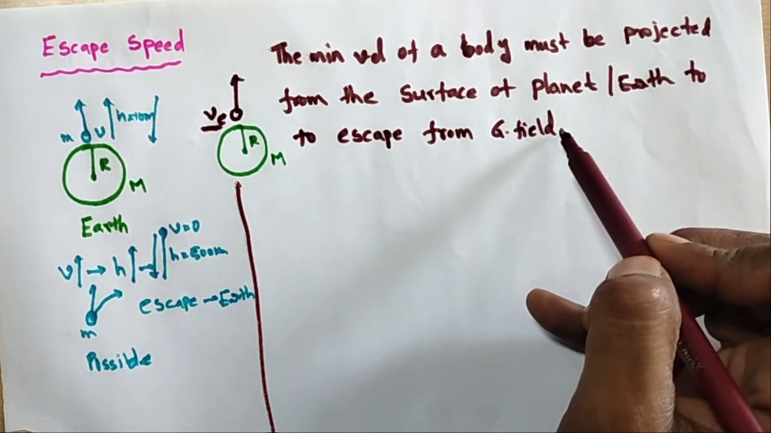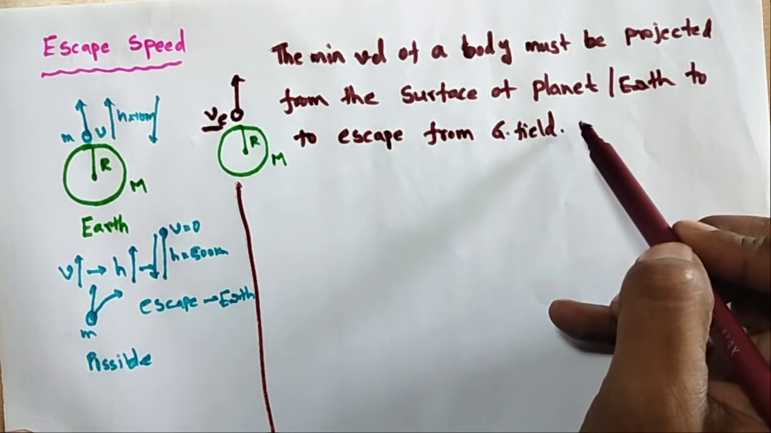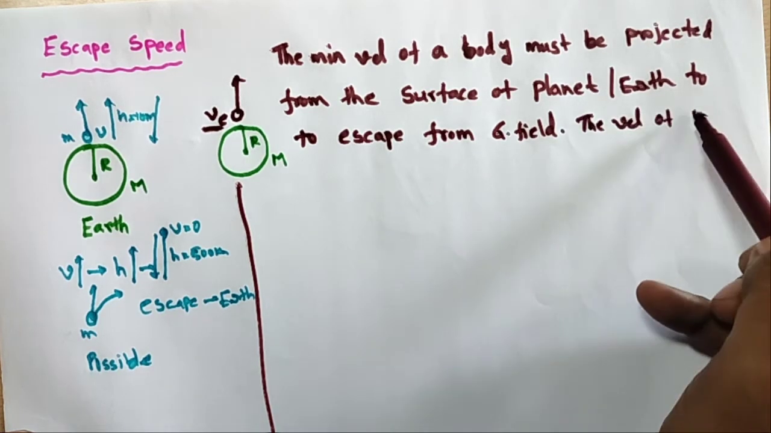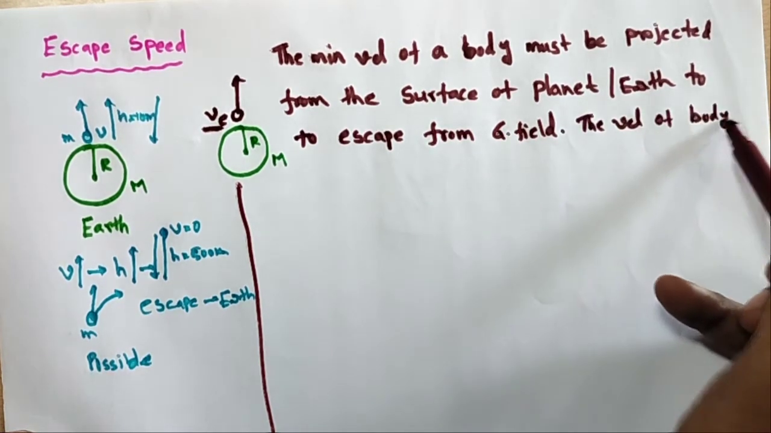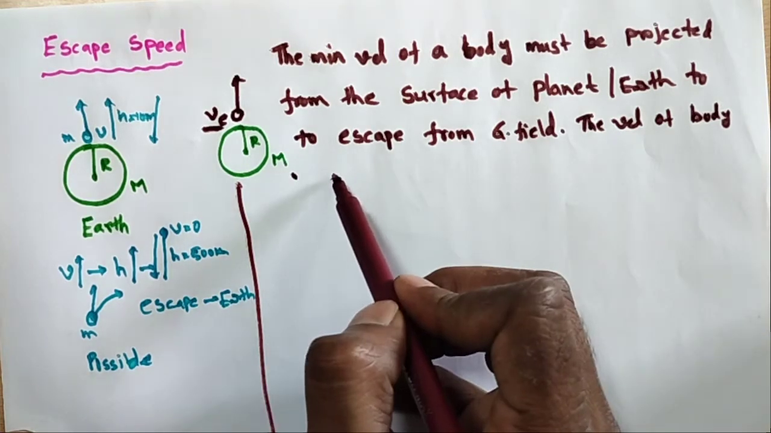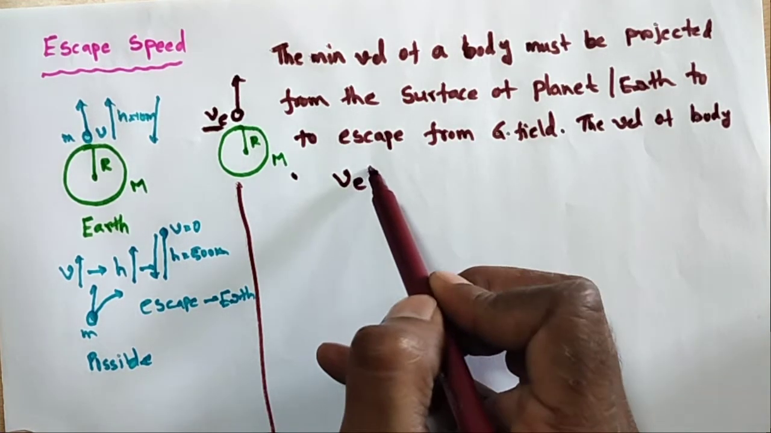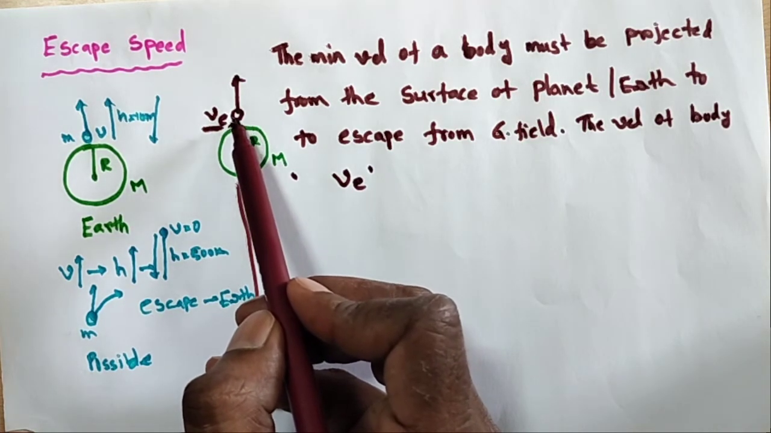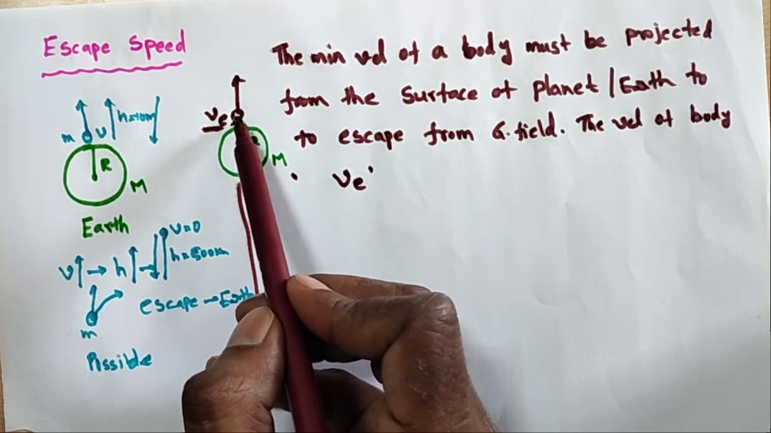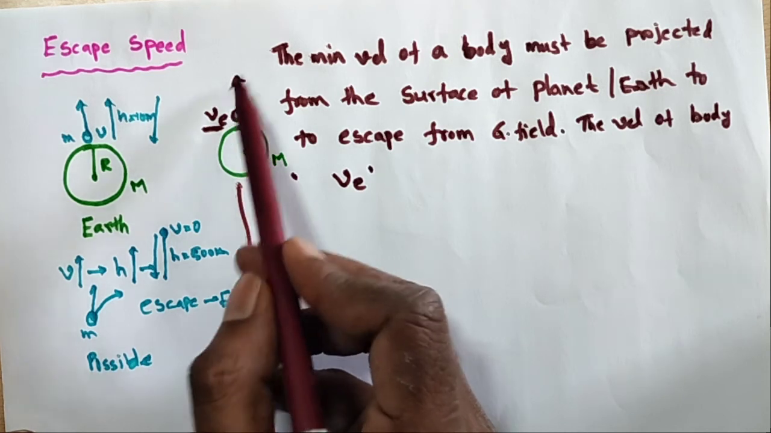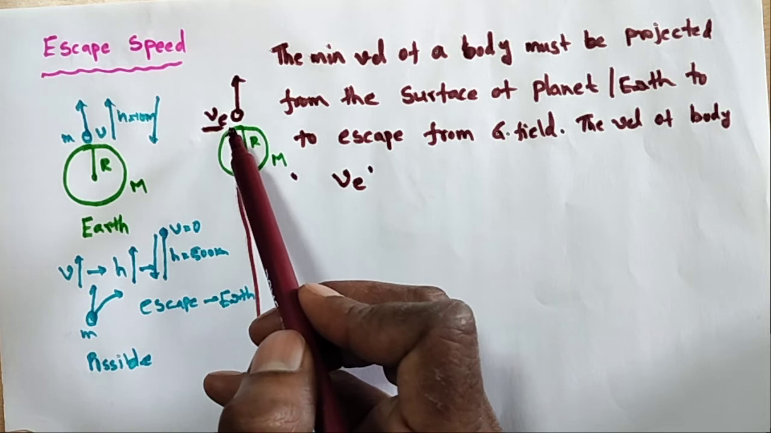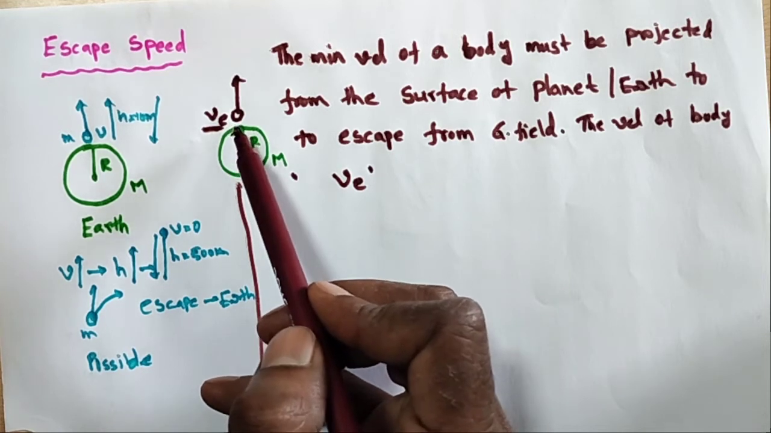So this velocity of the body is called the escape velocity ve. When the object is given the minimum velocity required to be thrown into space or escape from the gravity, this is called the escape speed.